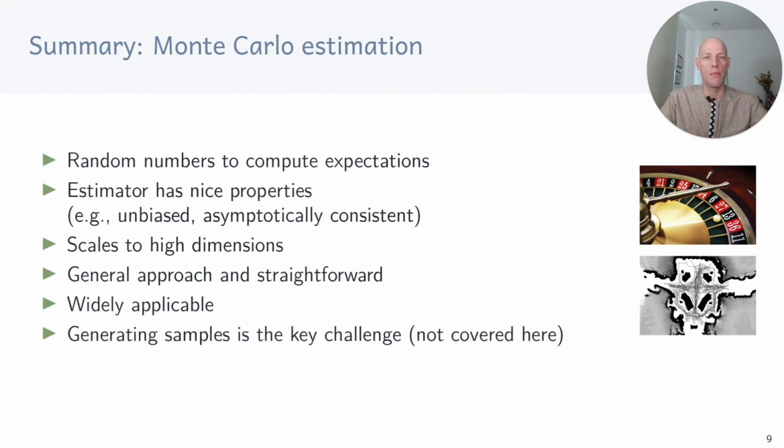To summarize, Monte Carlo estimation uses random numbers to compute expectations. The estimator has some nice properties and it scales to high dimensions. But the key difficulty is the question of how to generate samples. We didn't cover this here, but Ian Murray gave a great tutorial on this 5 years ago, which I can highly recommend.